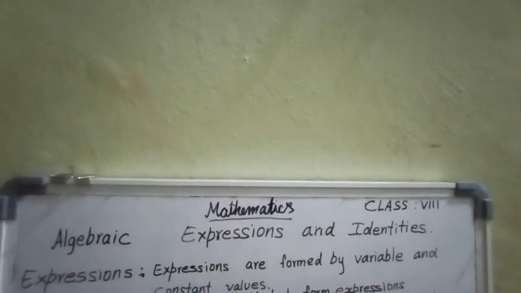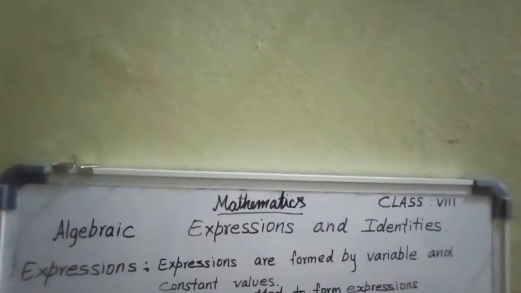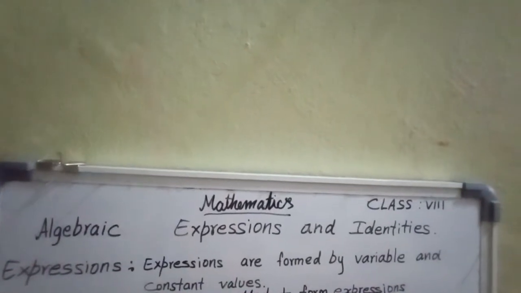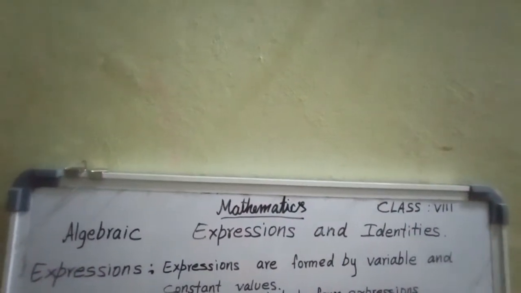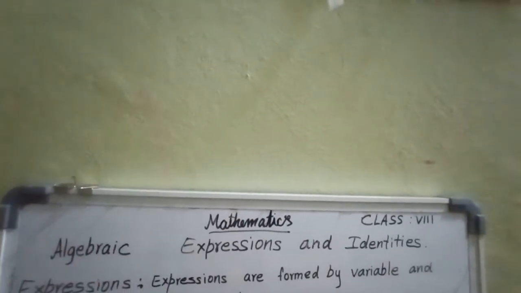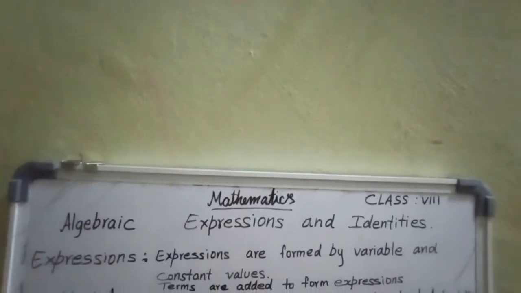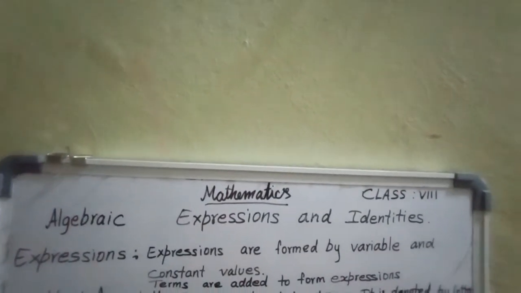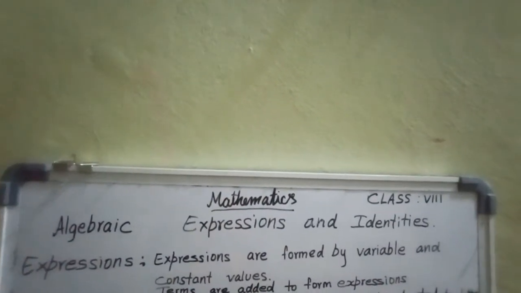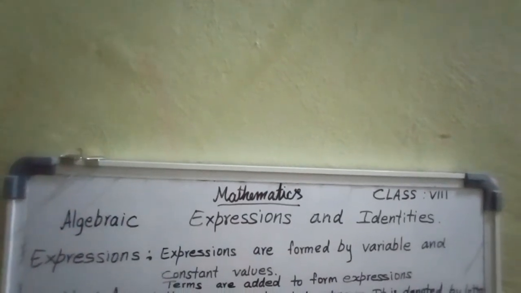Expressions are formed by variable and constant values. These variables and constants are separated by the help of different operations. So, expressions are the combination of variable and constant values. Terms are added to form an expression. But dear students, let us know what a variable is.